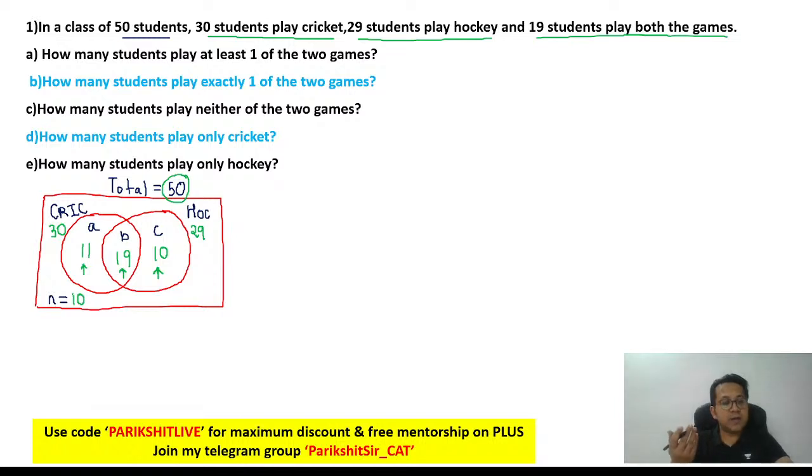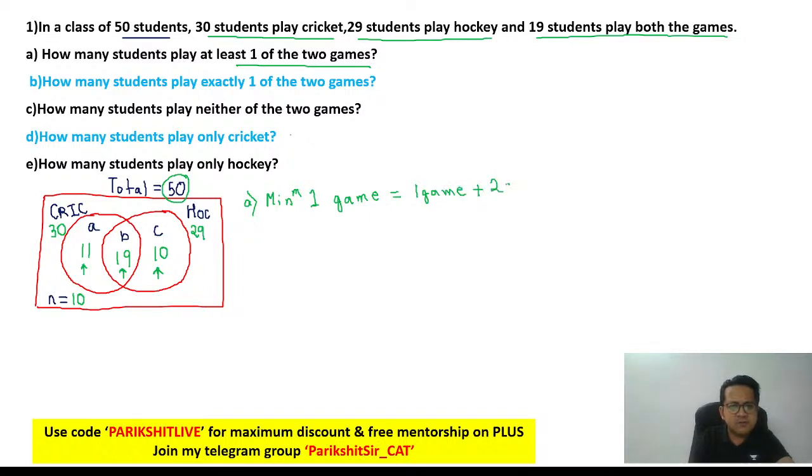Clear, and you are done. That's it. Remember, the objective was not to frame equations but to put down the numbers in the diagram, which you have done. With that note, let's get started. First one. How many students play at least one of the two games? At least one means minimum one game. Minimum one game means one game or two games.